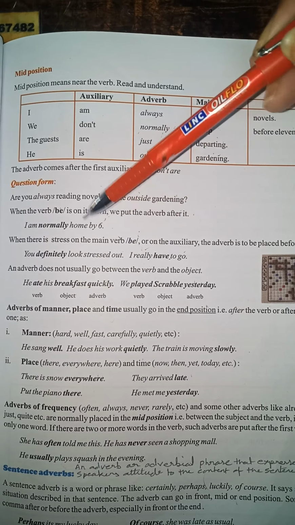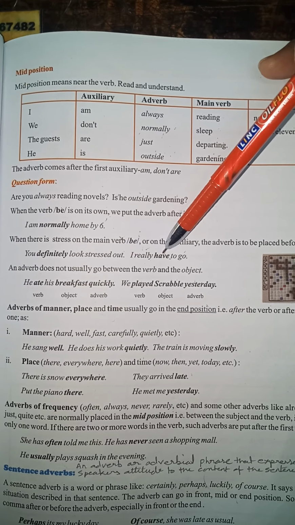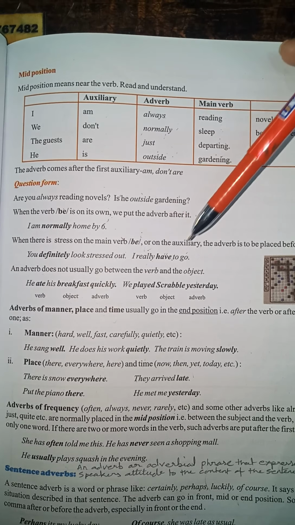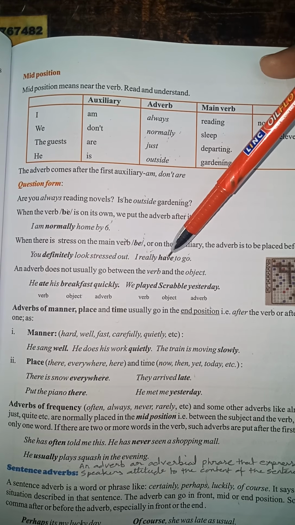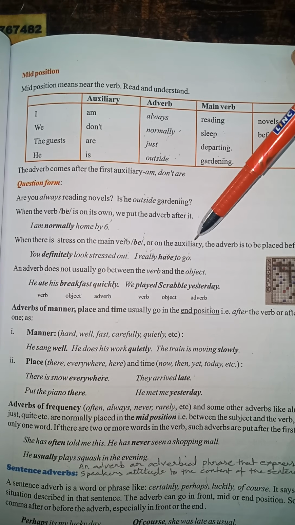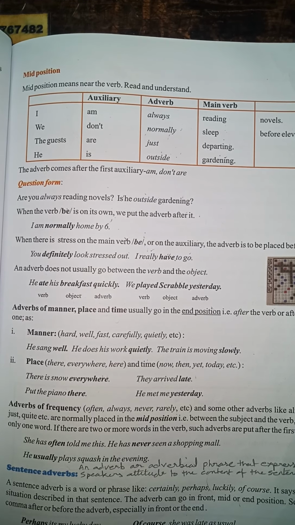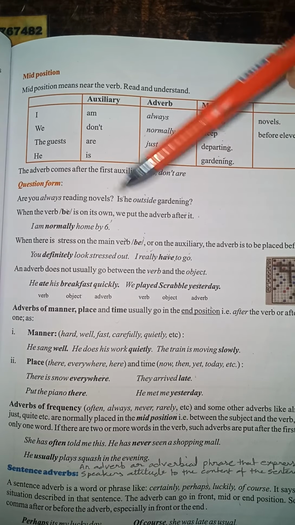Or on the auxiliary, the main verb is have. This is an auxiliary verb. So where do we place the adverb? We place the adverb really before the auxiliary verb or the main verb. Now, auxiliary verbs can be used as helping verbs, and they can also be used as main verbs.